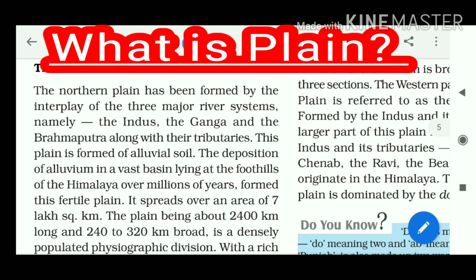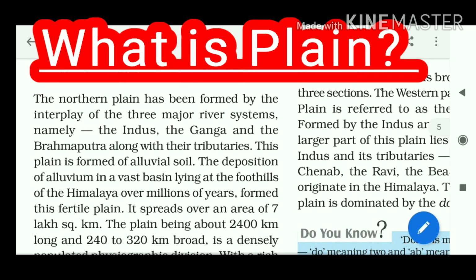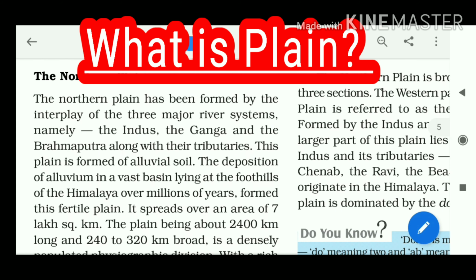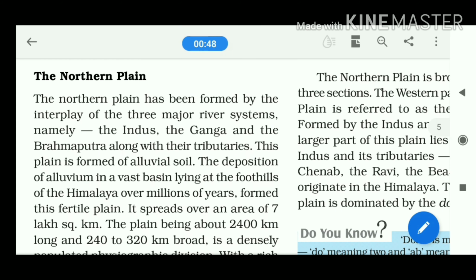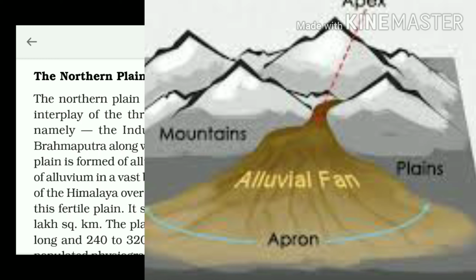So what is a plain? A plain is a flat surface, comparatively lower in height than mountains and plateaus. Generally, plains are located near the foothills of the mountains.